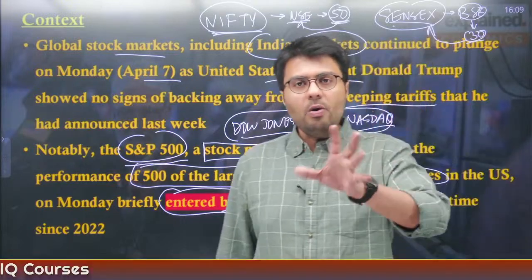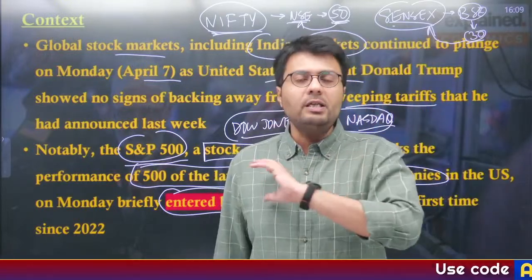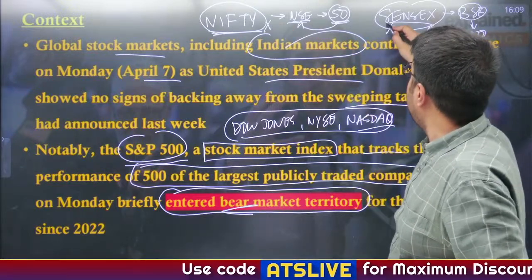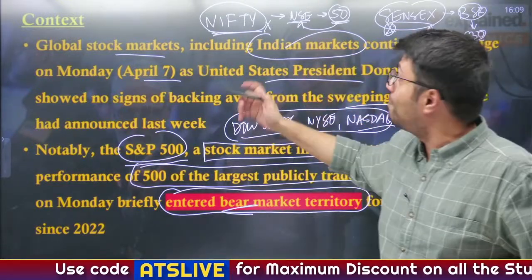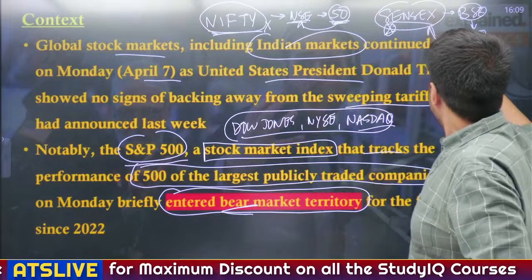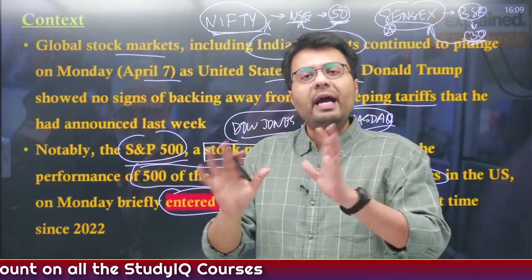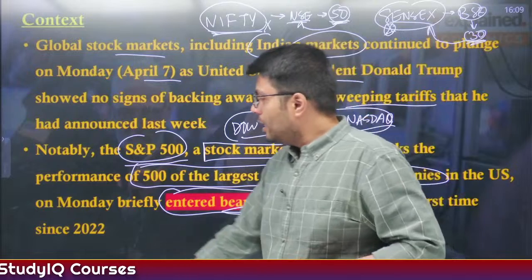So this is how indexes are made. Understanding which companies are included in Nifty is not important. Which companies are included in Sensex is not important. How many companies are included, that becomes important. And this list changes or gets revised periodically, right?